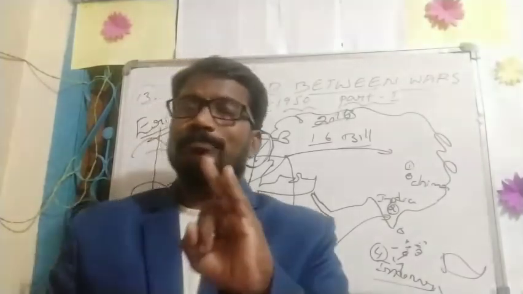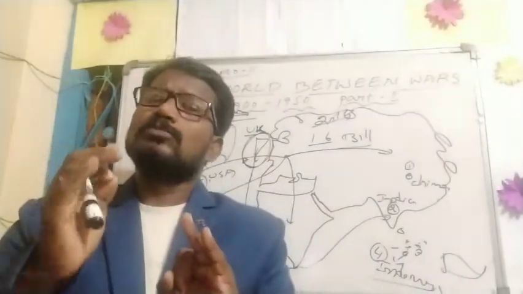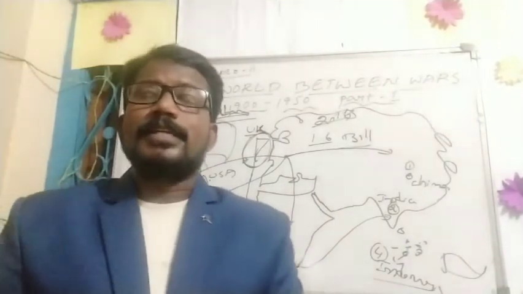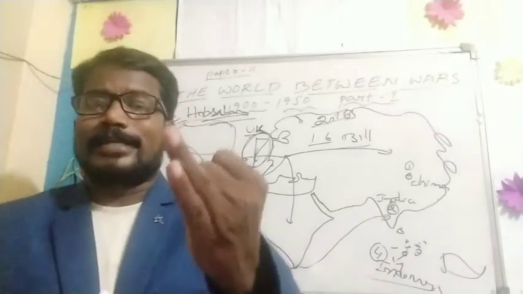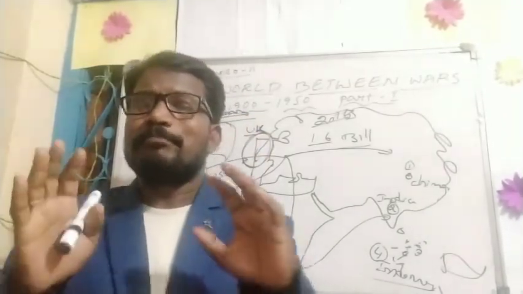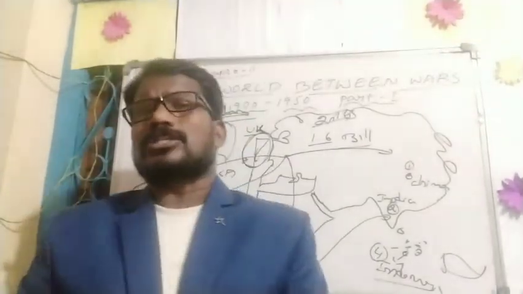At the beginning of the 20th century, the valuable words equality and fraternity started. But in the same period we saw so many bad incidents also.